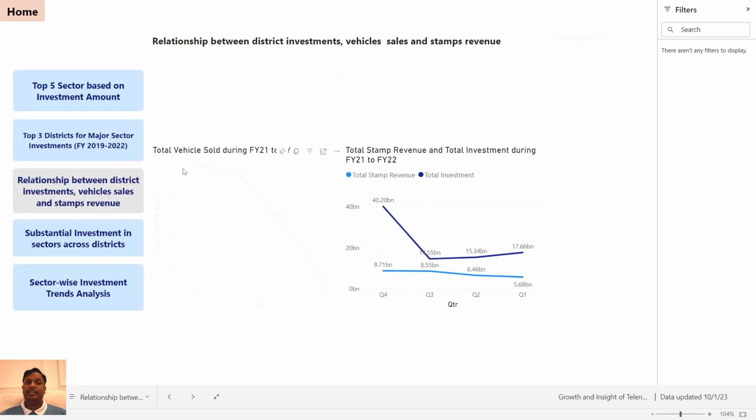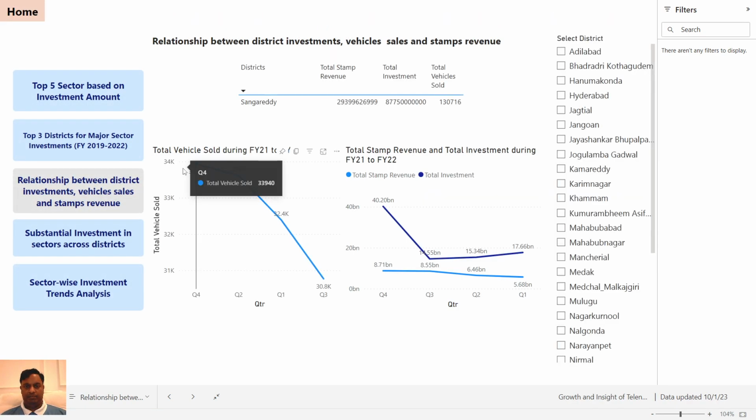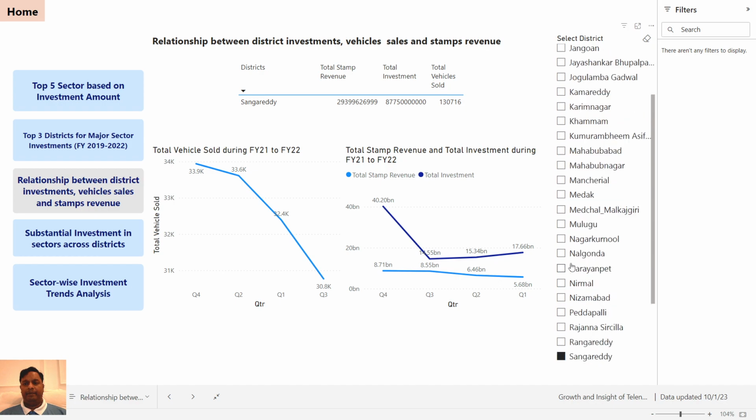question, which is about the relationship between district investment, vehicle sales, and stamp revenue. So these three departments have some relationship. If yes, then what is the relationship? We'll try to figure out here district wise, right?